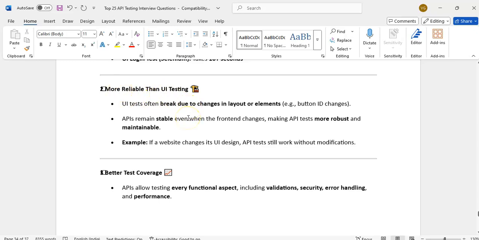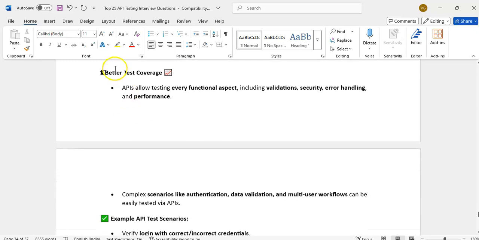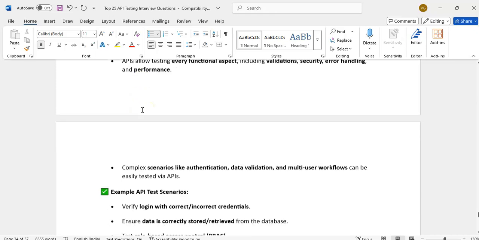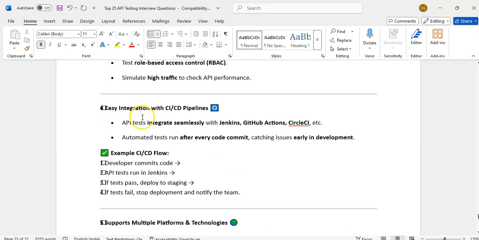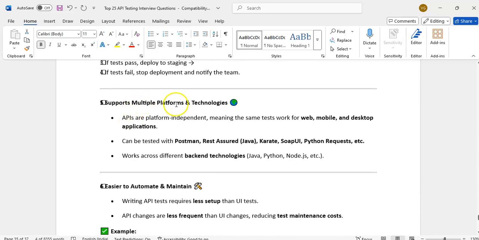But with UI testing, what will happen if the UI is slow or down? There might be multiple challenges with UI testing, but an API is most reliable and we get responses quickly. Better test coverage: APIs are very easy to automate and we can cover more test cases. Easy integration with the CI/CD pipeline. Supports multiple platforms, web, mobile, desktop.